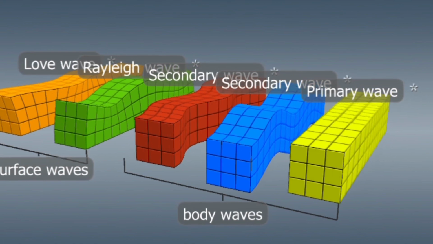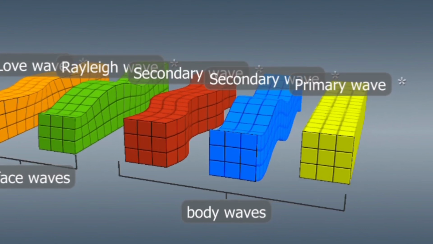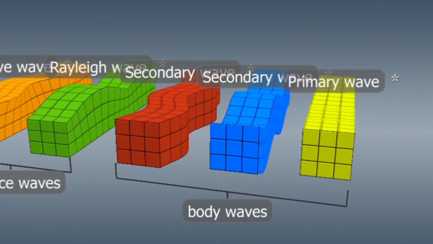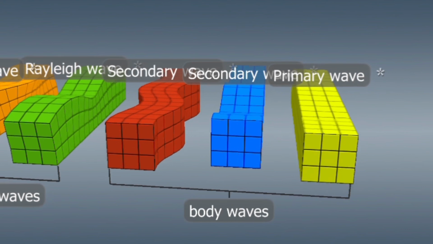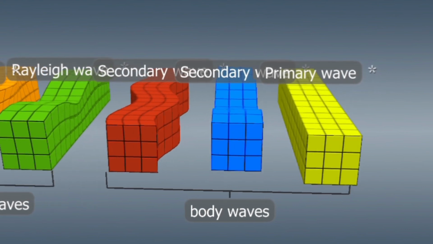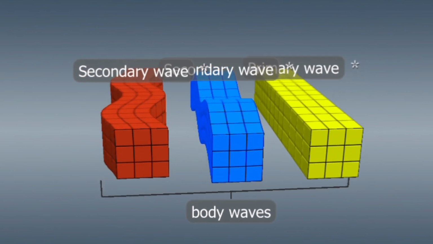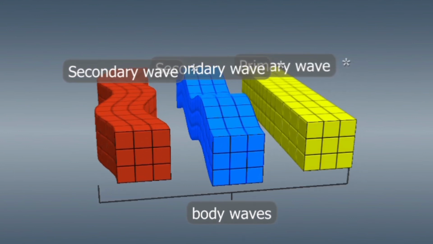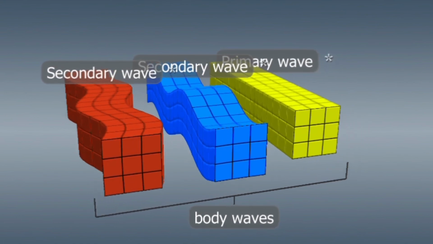The energy released in the focus, or hypocenter, spreads in the form of waves. These waves travel through the interior of the Earth and spread out in all directions. They are called body waves. There are two types of body waves: longitudinal and transverse waves. Their names derive from the direction in which the particles move.